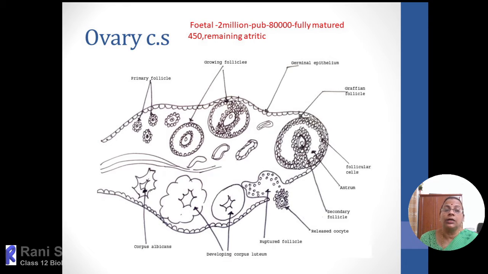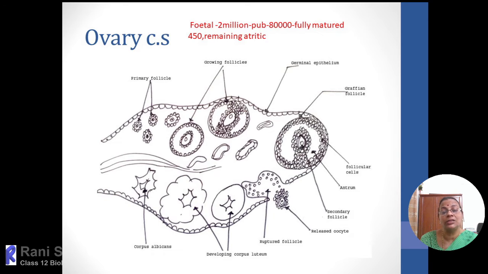Then after childbirth, when the girl reaches puberty, the majority of the follicles will become atretic. Atretic means they will shrink, and very few remain. That means from 2 million down to 80,000. So the remaining 80,000 follicles will be retained within the ovary, and the other follicles will degenerate.